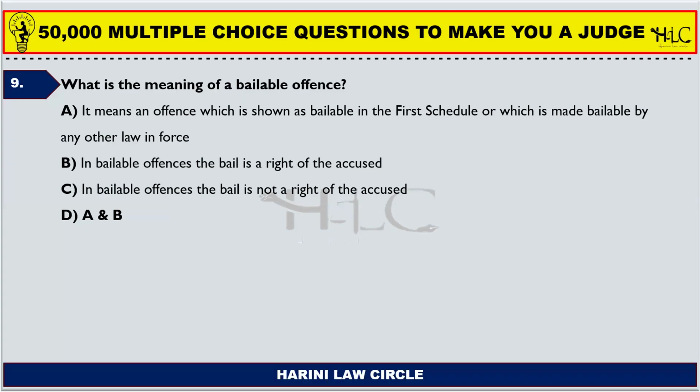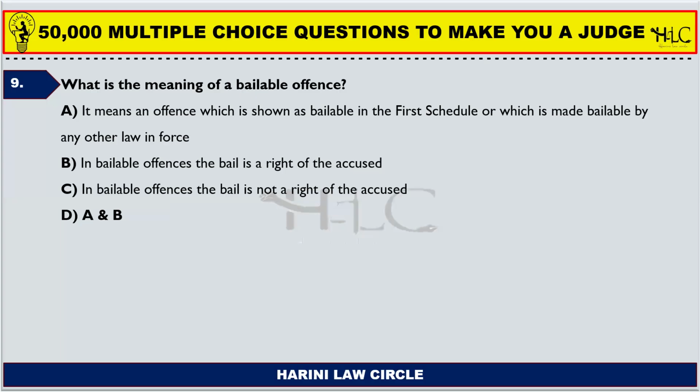So the first schedule to the Code of Criminal Procedure mentions certain offences as bailable and non-bailable. So there are only two categories. One is bailable and the other is non-bailable. And the first schedule mentions certain offences as bailable. So those offences are bailable. Point 1 is right. Next one, which is made bailable by any other law enforcement. So any other special law or local law may mention a particular offence as a bailable offence. Then those laws are also bailable offences.